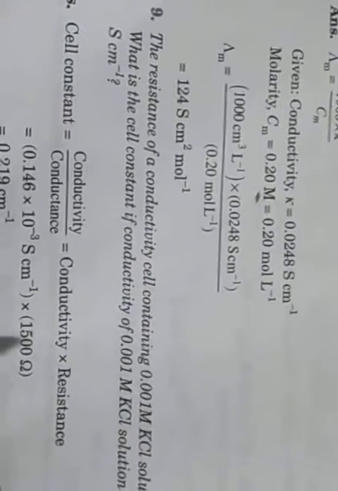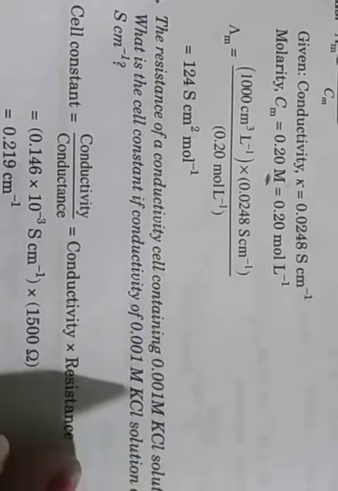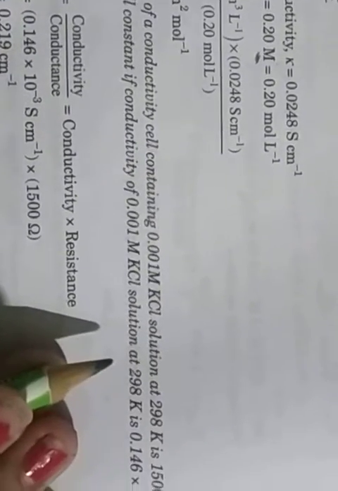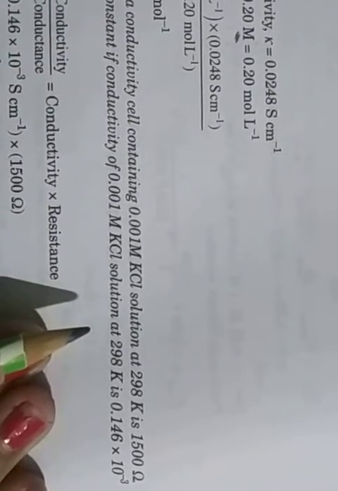Question number 9. The resistance of a conductivity cell containing 0.01 m KCl solution at 298 Kelvin is 1500 ohm.